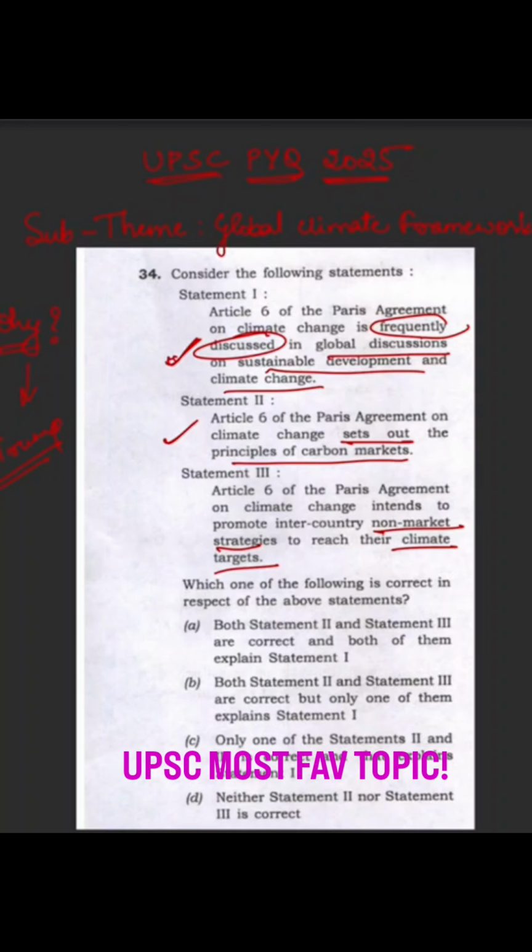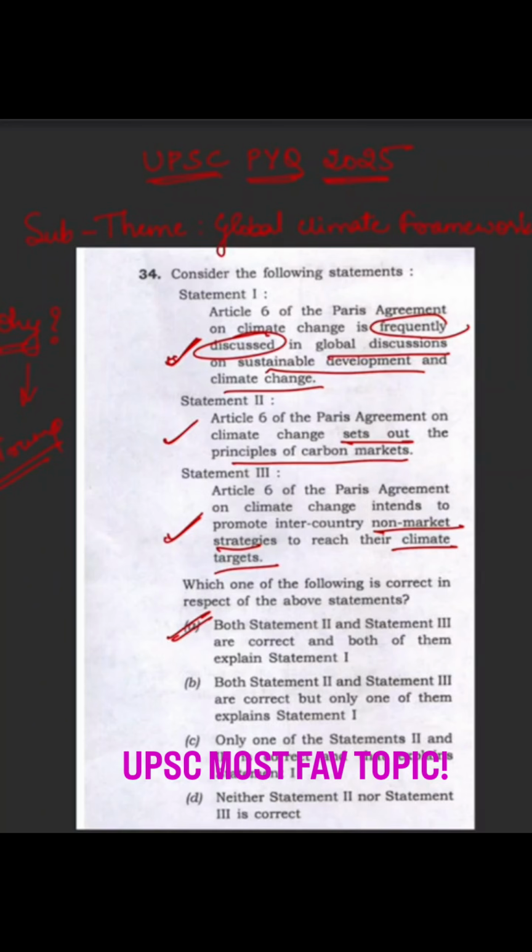So it can be funding from the developed countries to developing nations, or the technology transfer from the Western countries to the global South. So these are all the non-market mechanisms in the climate treaties. So hence this statement is also right, and these two statements explain the statement 1. Hence A is the right answer.